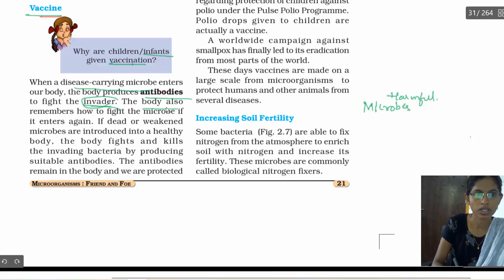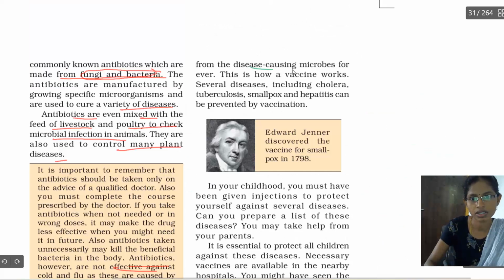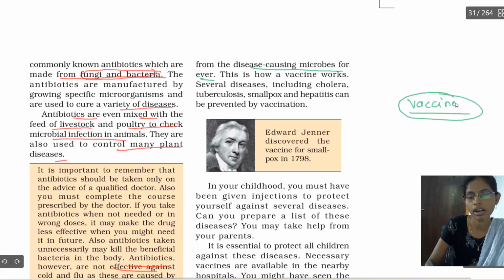The body also remembers how to fight the microbe if it enters again. The antibodies remain in the body and we are protected from the disease causing microbes forever. Remember, the vaccine is given only once, in your childhood, and it works for the lifetime.